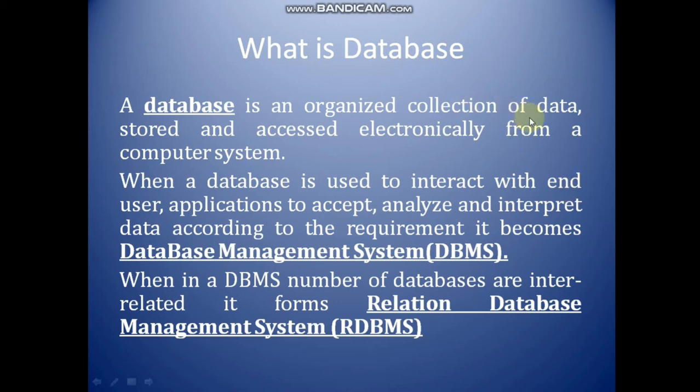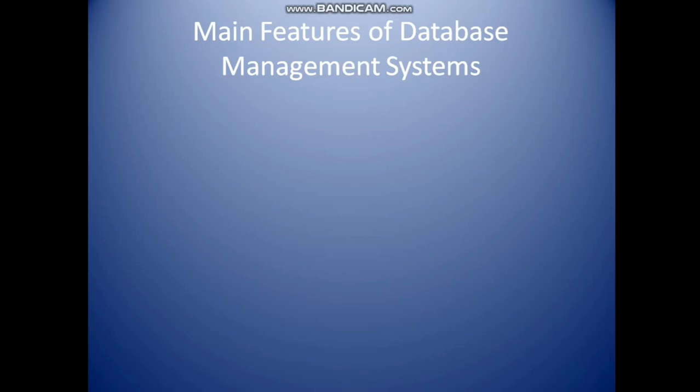Now come to DBMS, database management system. What is DBMS? Now see here, in a database management system, a number of databases are interrelated in the form of a relational database management system. In short, we can say it is a database application. A database management system is application software that provides a facility to perform operations like insertion, deletion, modification and updation on the database. And when one or more databases are interrelated, that is called a relational database management system. Now I'm going to move to the next part, the main features of a database management system.